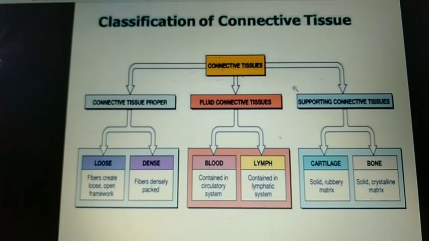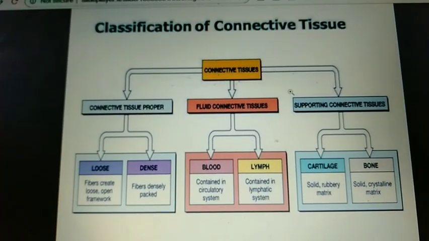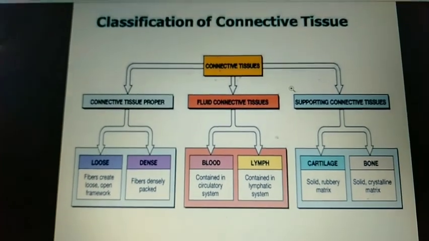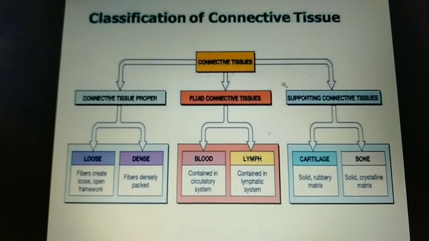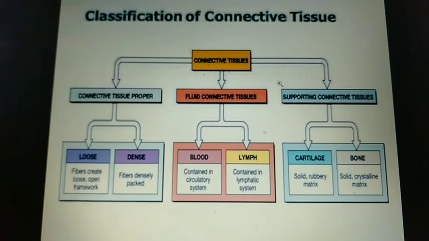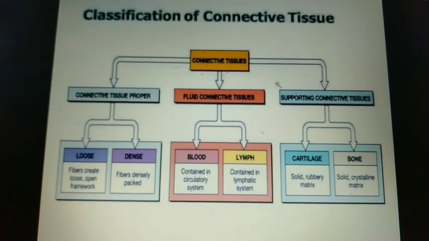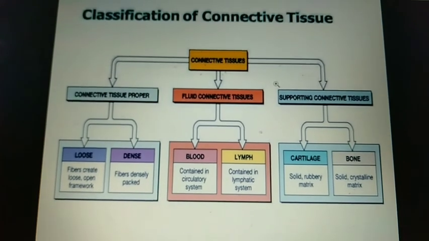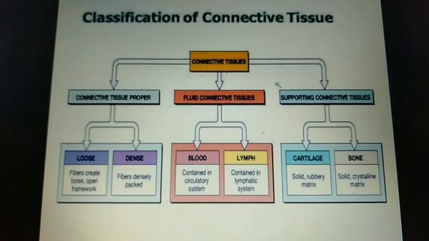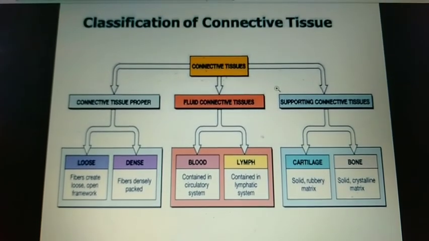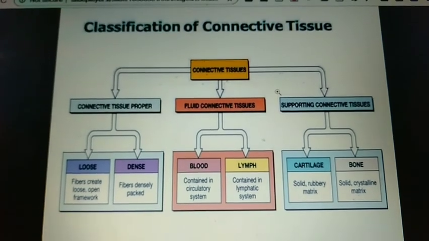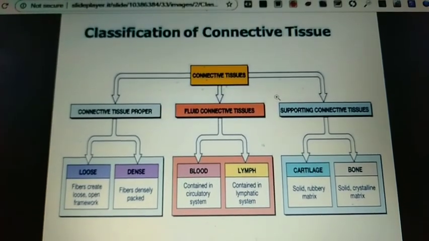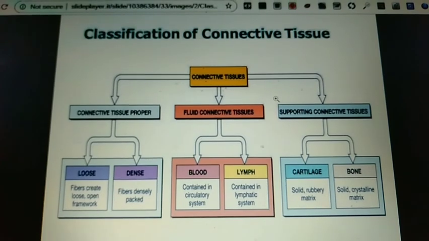Connective tissues are made up of separate cells which are embedded in a non-living basic substance called the matrix. The matrix can be soft, fibrous, fluid or solid depending on the type of connective tissue. Connective tissue supports and binds the different parts of the body. They give shape to the organs and hold them in place.